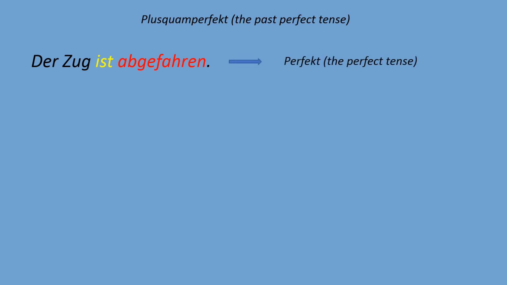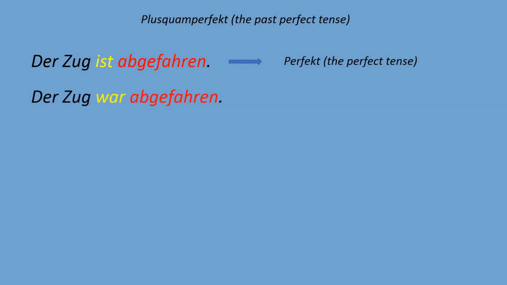So let's analyze this sentence. Let's analyze how we can create the past perfect tense constructions. We have to go from the perfect tense. So in the perfect tense, der Zug ist abgefahren. You remember we use an auxiliary verb, ist, plus the past participle, which is always at the end, and we never change it. So this is the perfect tense sentence.